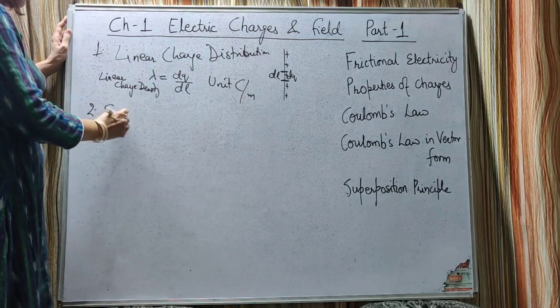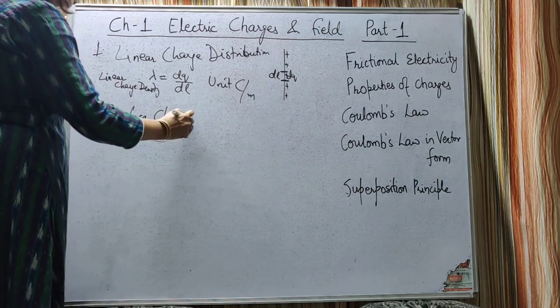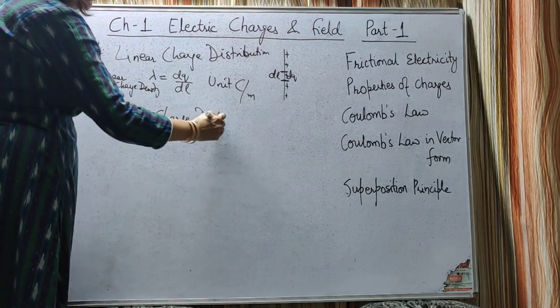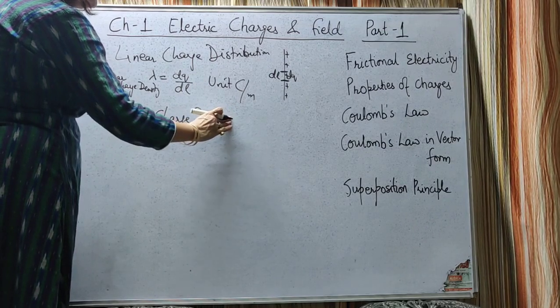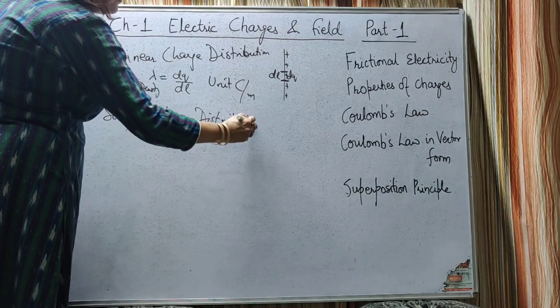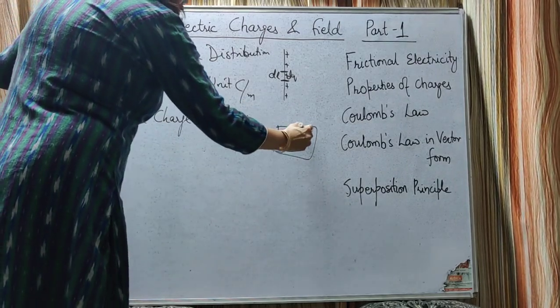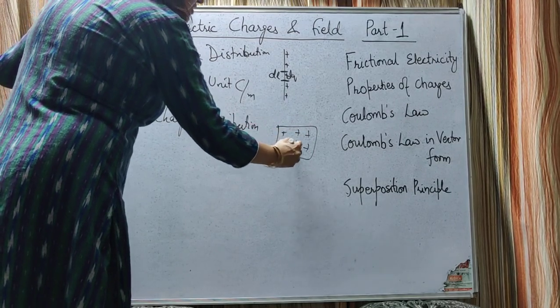The next is surface charge distribution. If the charge is uniformly distributed on a surface, on some area, then it is called surface charge distribution. Let on a sheet a positive charge be uniformly distributed.